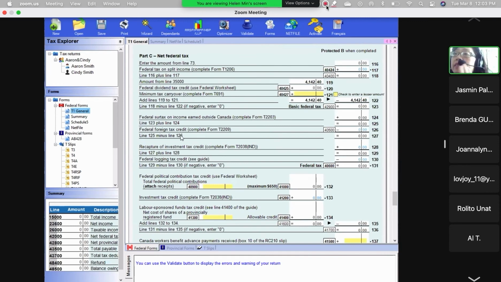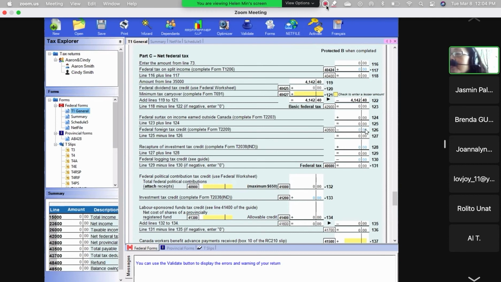Page 7 is federal tax, where they calculate the tax. For example, if you pay foreign tax, like you worked in the USA or the Philippines or Britain and already paid income tax there, that foreign tax goes on line 126, the federal foreign tax credit.